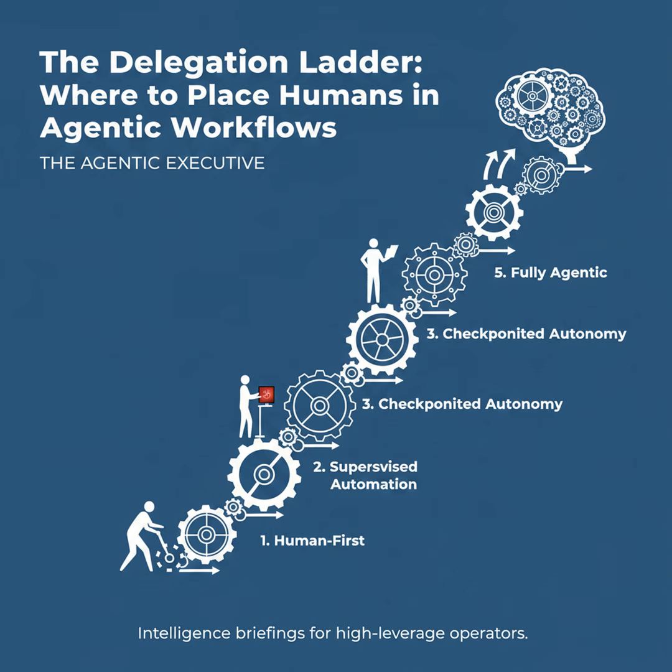The rungs are human first. Humans initiate and own the decision. Assisted. Agents provide suggestions. Humans decide. Supervised. Agents act, but a human reviews high-risk outcomes. Autonomized with rollback. Agents execute with automatic rollback triggers and human escalation on edge cases. And fully agentic. Agents execute end-to-end with no routine human checkpoint.